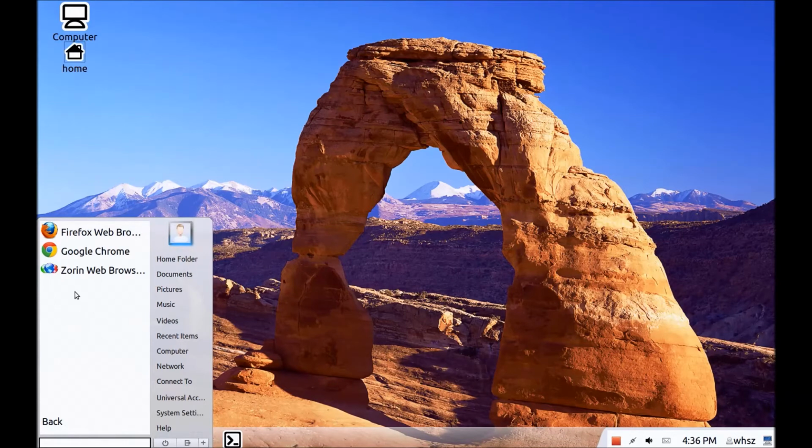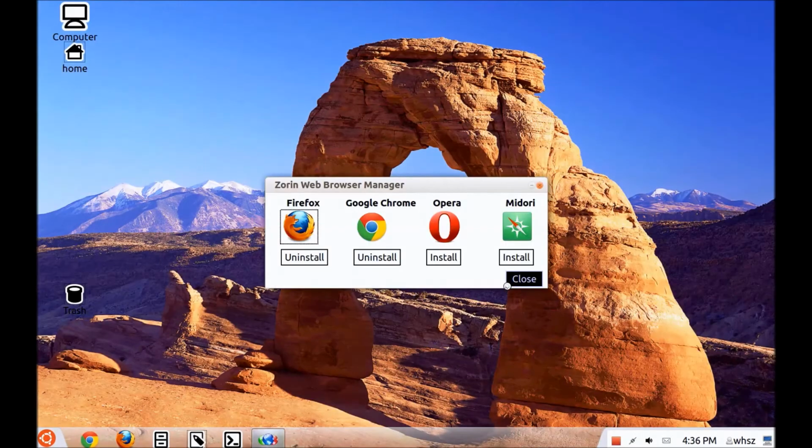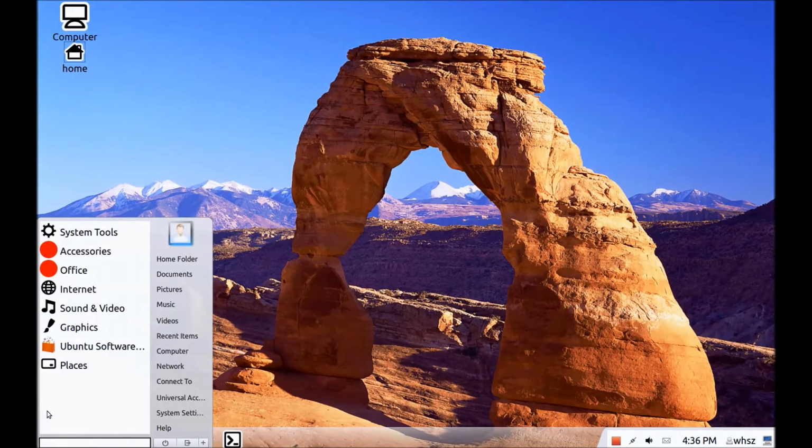Then Internet, Firefox, and Google. Well, I have those pinned anyhow. And to talk on web browsers, which is interesting. Again, you need authentication, of course. And here it gives you an easy way to install browsers. I have installed Firefox and Chrome. I tried to install Opera, there was a problem with it, and I abandoned it. Midori, I tried. It's a nice browser, but I don't really need three. Two is enough. So much for the Internet.